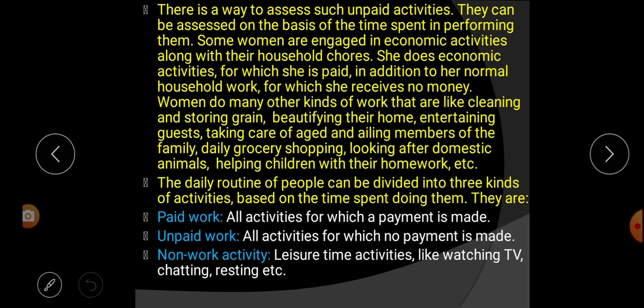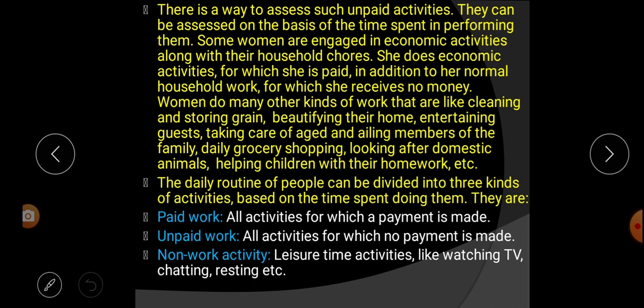There is a way to assess such unpaid activities. They can be assessed on the basis of the time spent in performing them. Listen carefully. Some women are engaged in economic activities along with their household chores. That means there are some women who do the household work and at the same time also engage in some economic activities. She does economic activities for which she is paid.